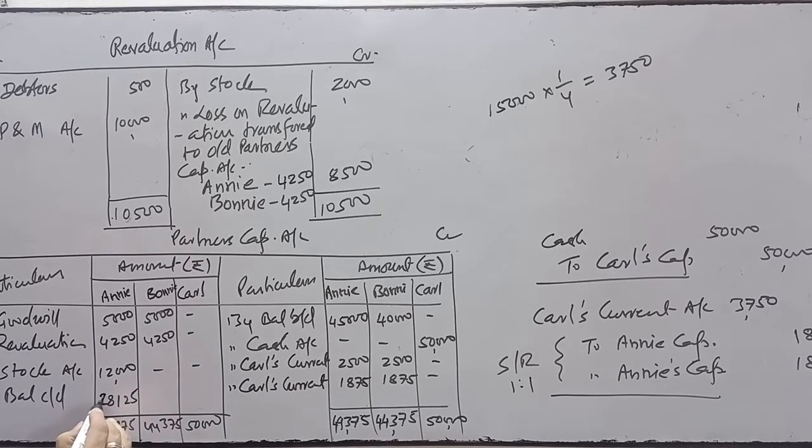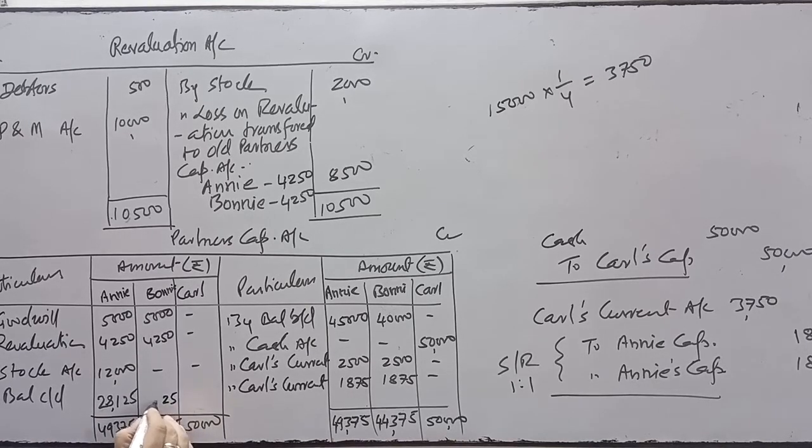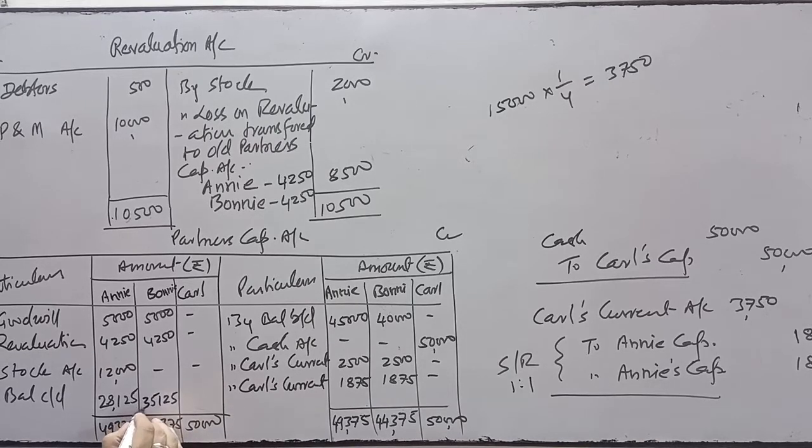$28,125, 28,125, and second one is 35,125 and it is 50,000.